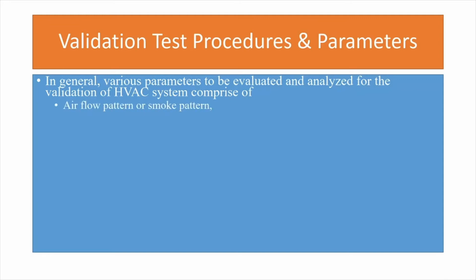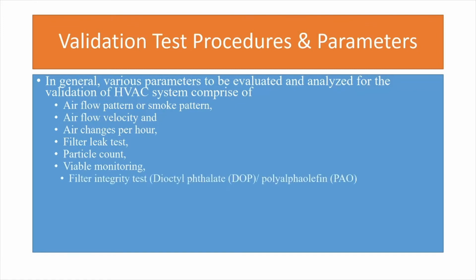In general, various parameters to be evaluated and analyzed for validation of HVAC system comprise airflow pattern or smoke pattern, airflow velocity, air changes per hour, that is ACPH, filter leak test, particle count test, viable monitoring test, filter integrity test.